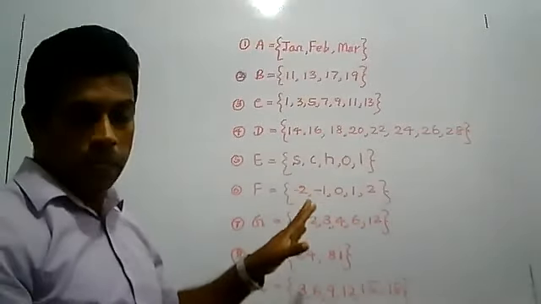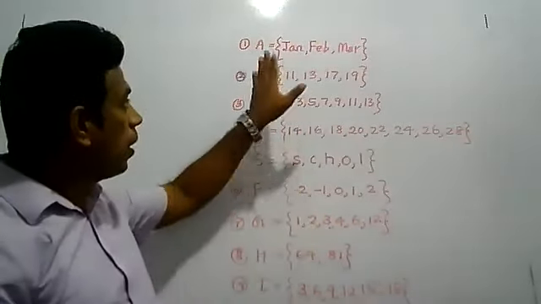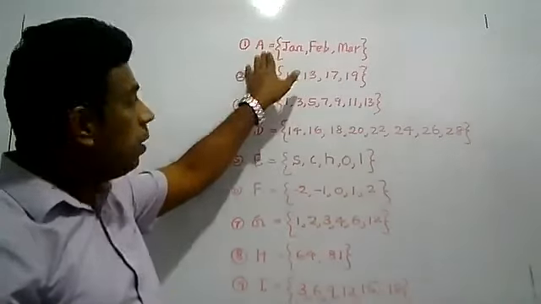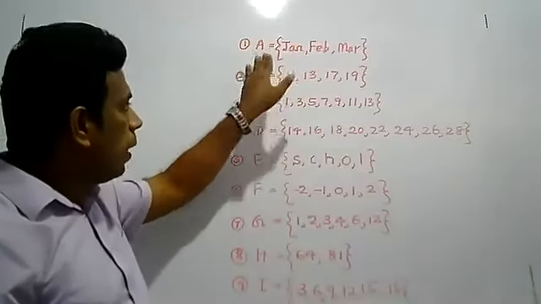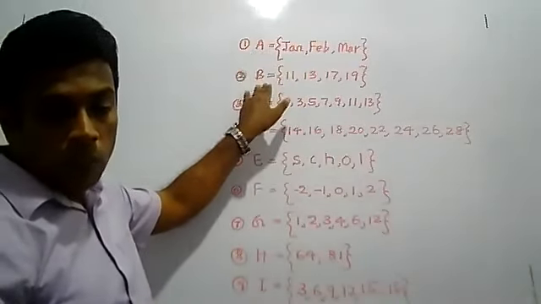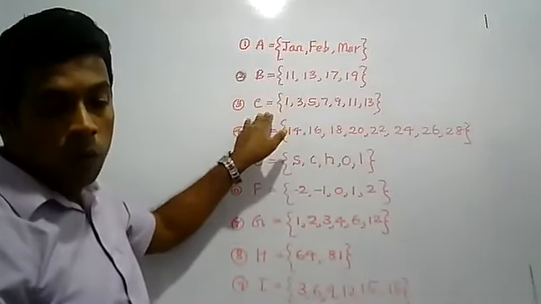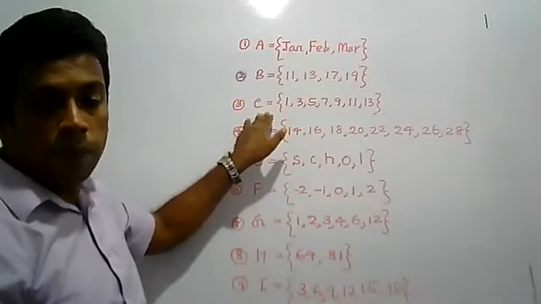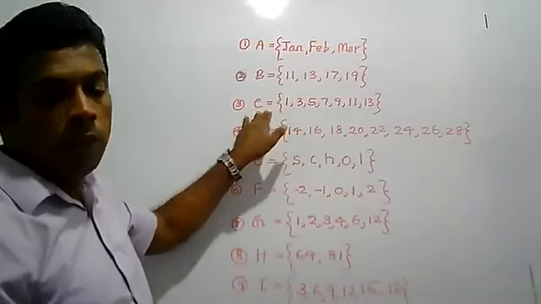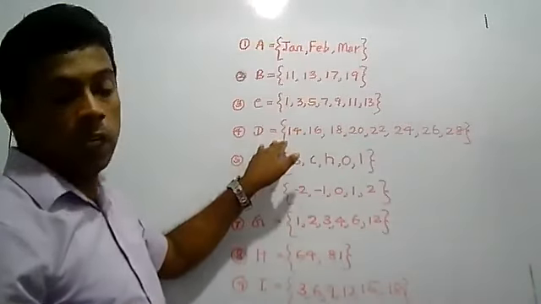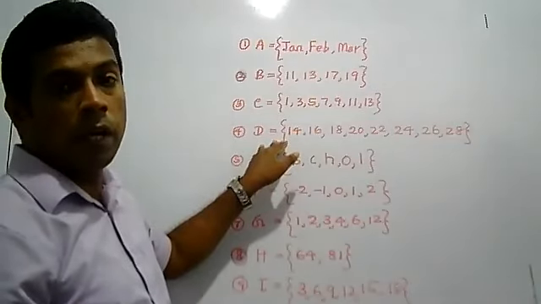Now only the first section of the exam I have completed. First 3 months of the year. Then the second one is prime numbers between 10 and 20. Then odd numbers less than 15. Then even numbers between 13 and 29.